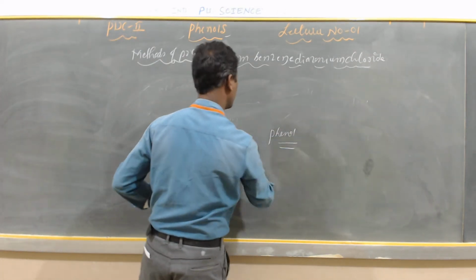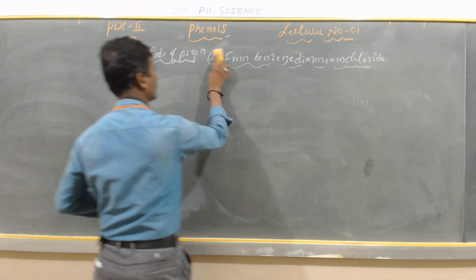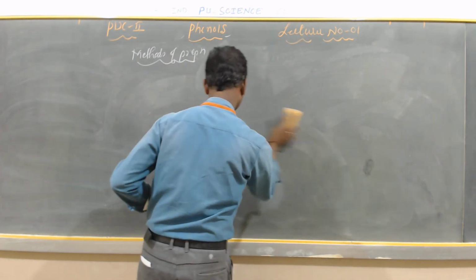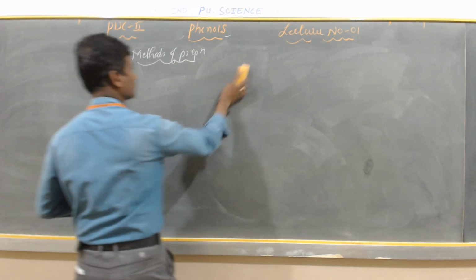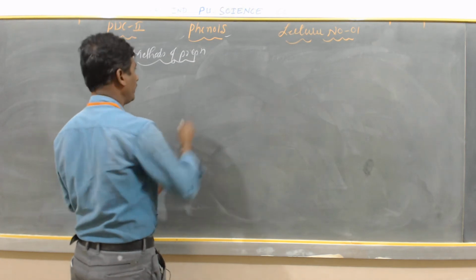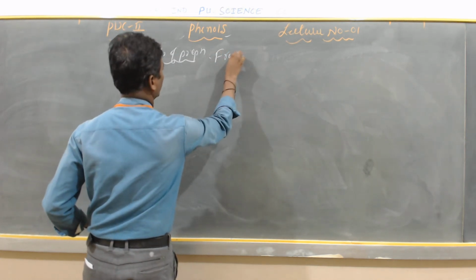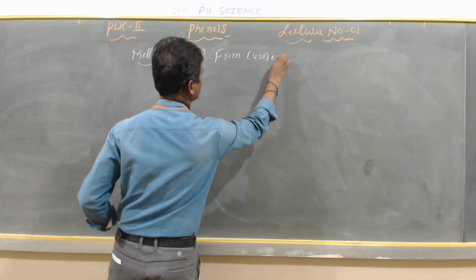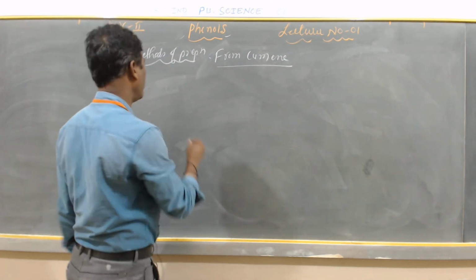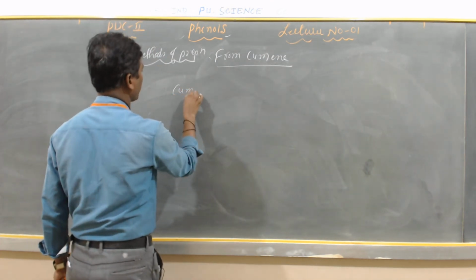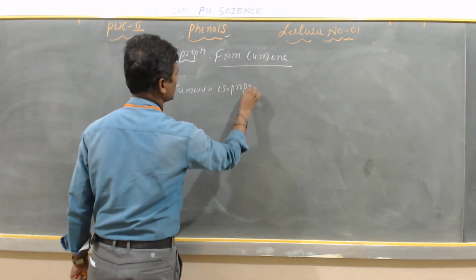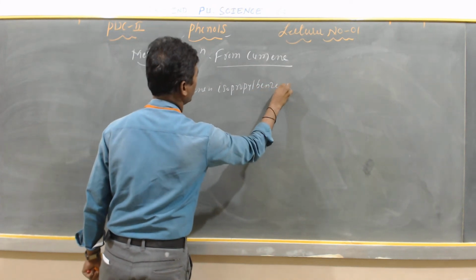Next is the third method of preparation. What is the third method of preparation? The very important one is from cumene. Before going to the preparation, first I will discuss what is meant by cumene. Cumene is isopropyl benzene.